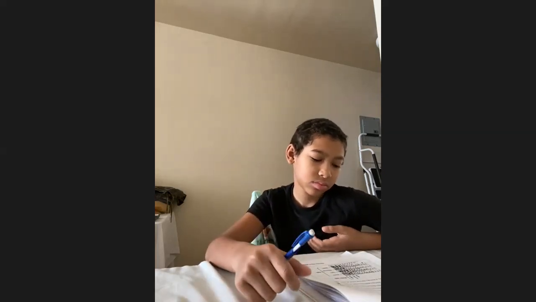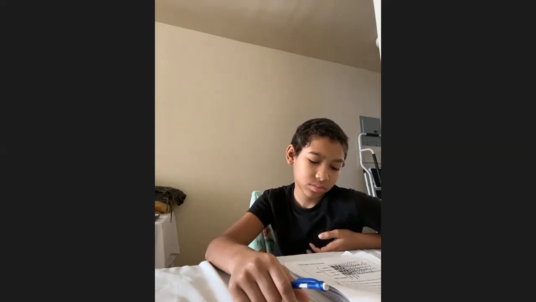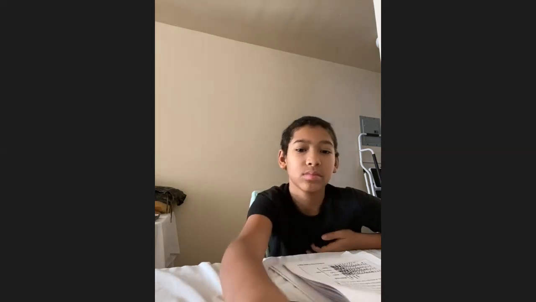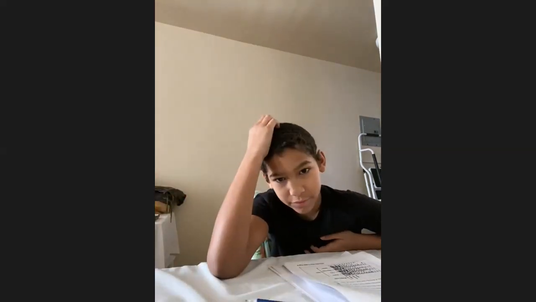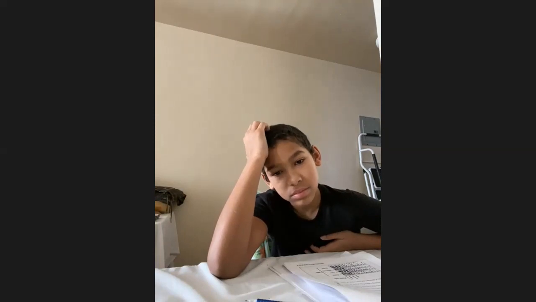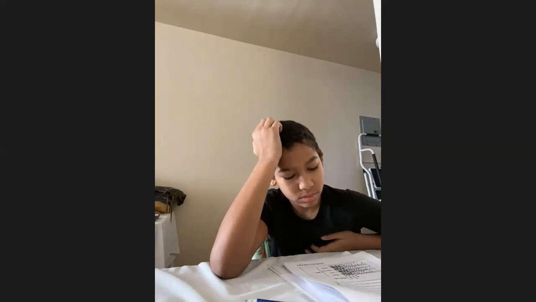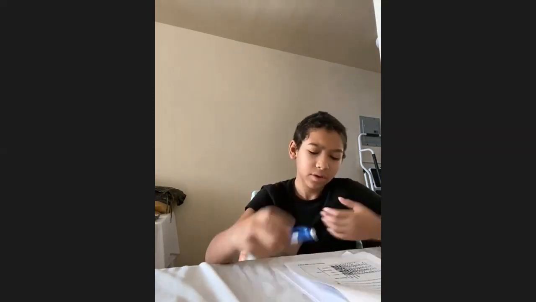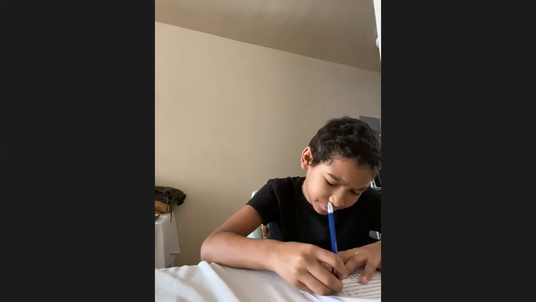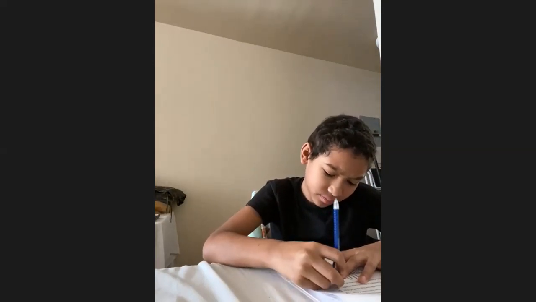Zachariah, you're going to do letter D for us. Find the probability of drawing a diamond. So if I pick a diamond, which looks like this card, what's the probability of getting a diamond? 13 out of 52. Good. Next question. Find the probability of drawing a spade, which looks like this. 13 out of 52. Good. And the last one is find the probability of drawing a club.